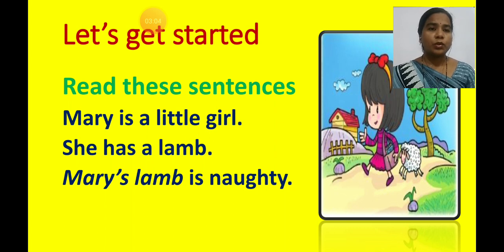Mary's lamb is naughty. Children, the lamb which Mary has is naughty. What is meant by naughty, children? Not behaving properly, behaving badly.